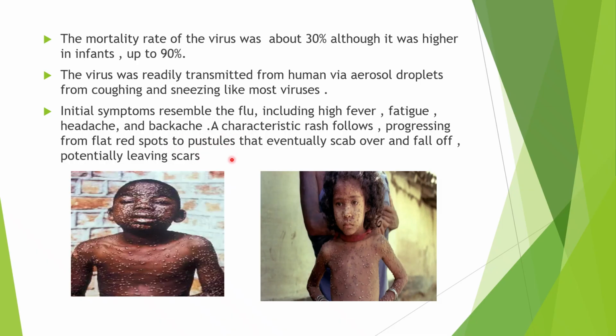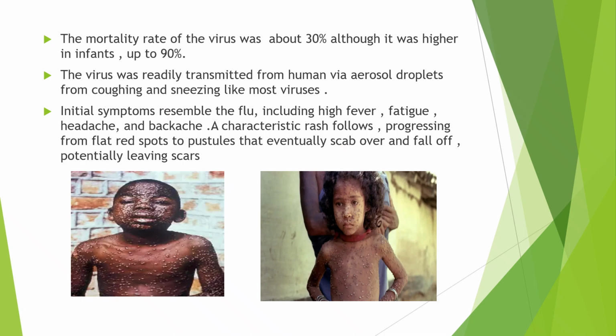These pustules used to eventually scab and fall off, and they used to leave scars on the body. This affected the hands, legs, abdomen, face, throughout the body. So these were the symptoms of the disease.